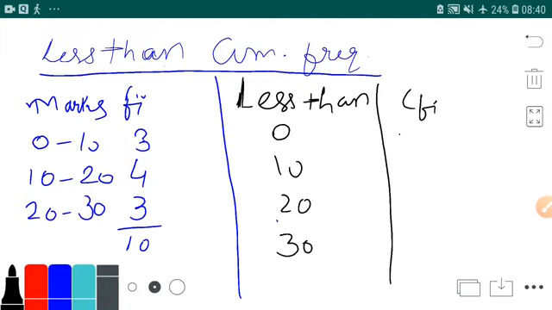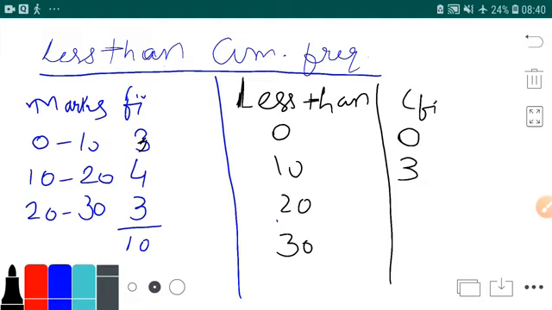Is anyone having less than 0 marks? No, because marks have started from 0. Now is anyone having less than 10 marks? Yes sir, 3 students are having less than 10 marks. How? You can see here 3 students are between 0 to 10, that means they are having less than 10 marks. Between 0 to 10, that means someone is having 5, someone is having 7, someone is having 6, and like that.